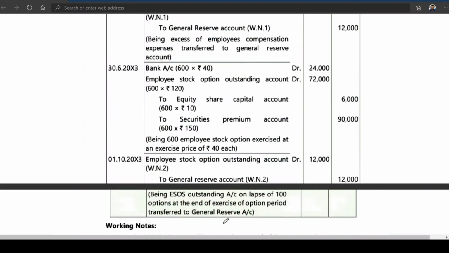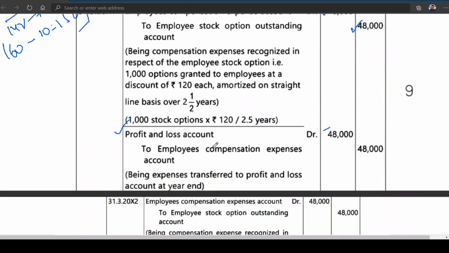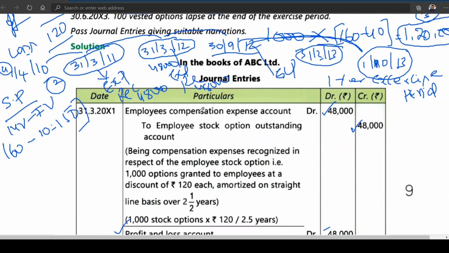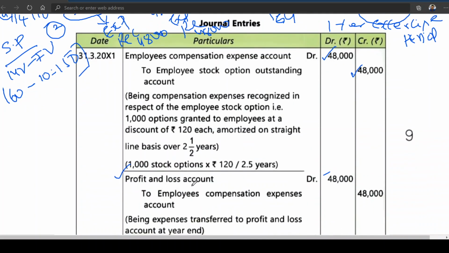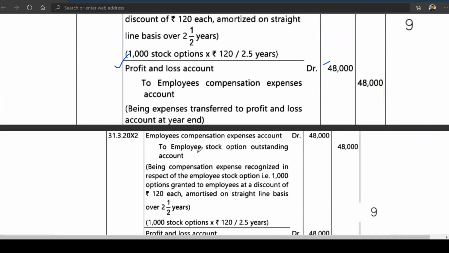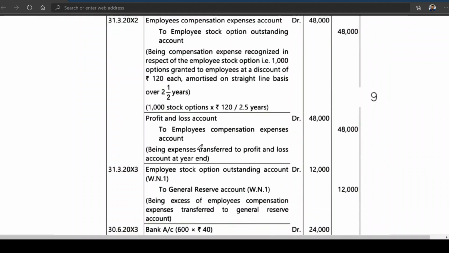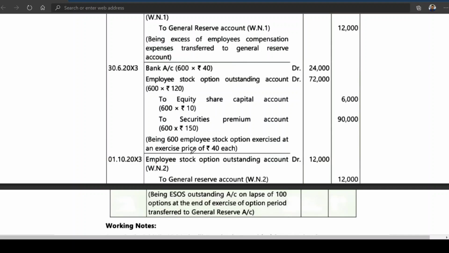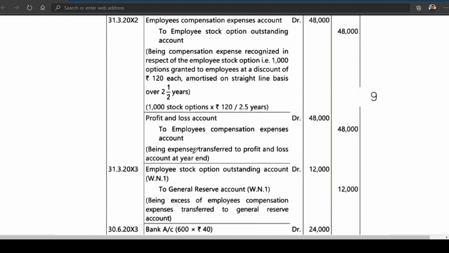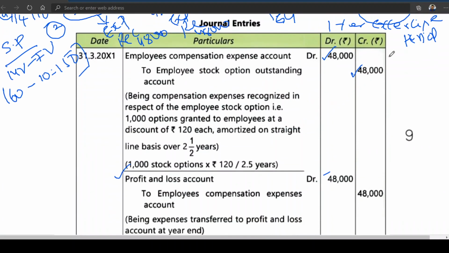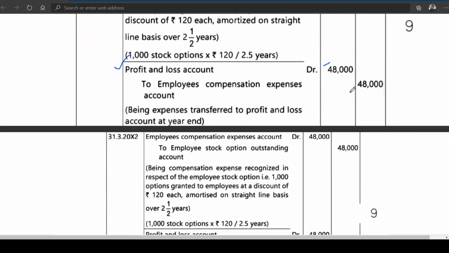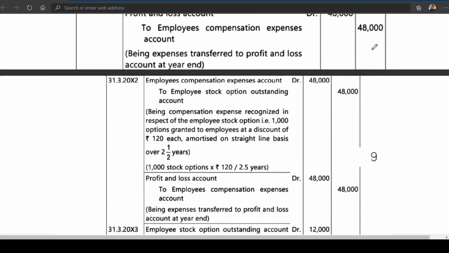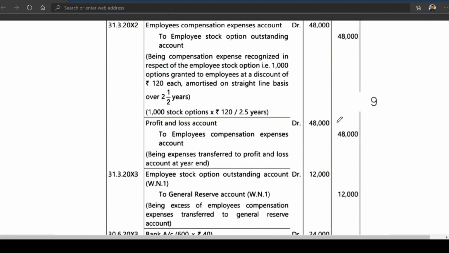Now here also you are having some excess amount. So employee stock option outstanding is to general reserve. Now look at it. What are the accounts that have been closed? Employee compensation expense got closed. Then employee compensation expense got closed. Employee compensation expense got closed. Now what happened here? Employee stock option outstanding account 48,000 first year, 48,000 second year, 96,000.